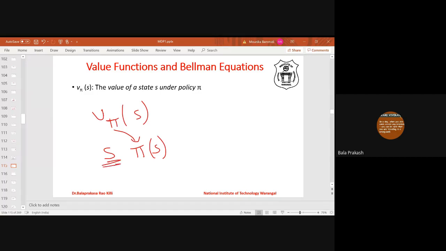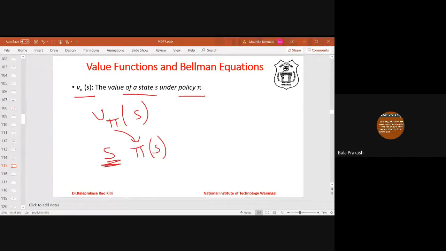So we are saying V pi of S means value of state S under policy pi. Under policy pi means the system is following policy pi from state S onwards. Remember this definition. V pi of S means value of the system in state S, and from state S onwards, the actions are defined with respect to policy.